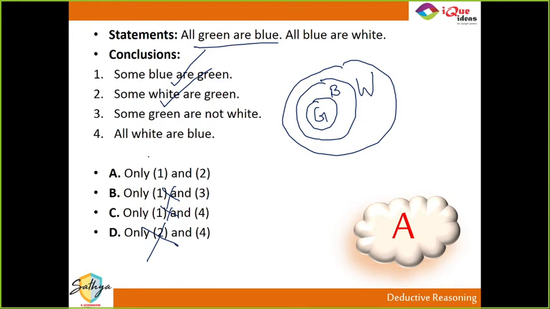So even without checking the others, I know the only option which marks this is this. Now, some green are not white, definitely false hai. And all white are blue is again disproved by the same diagram. But even without checking the third and the fourth conclusion, using the options, there is only one option which fits. So guys, even you can use the options intelligently to save some time in marking the right answer. Did you get this one? I hope you got it. Very good. Badhiya.